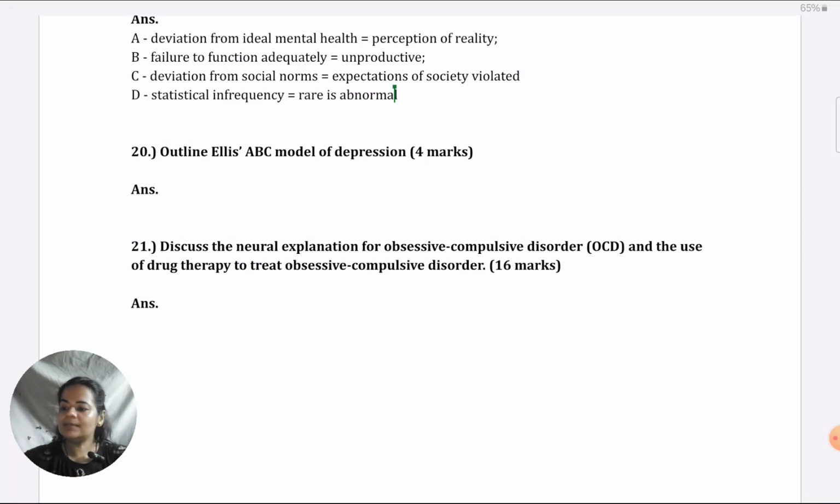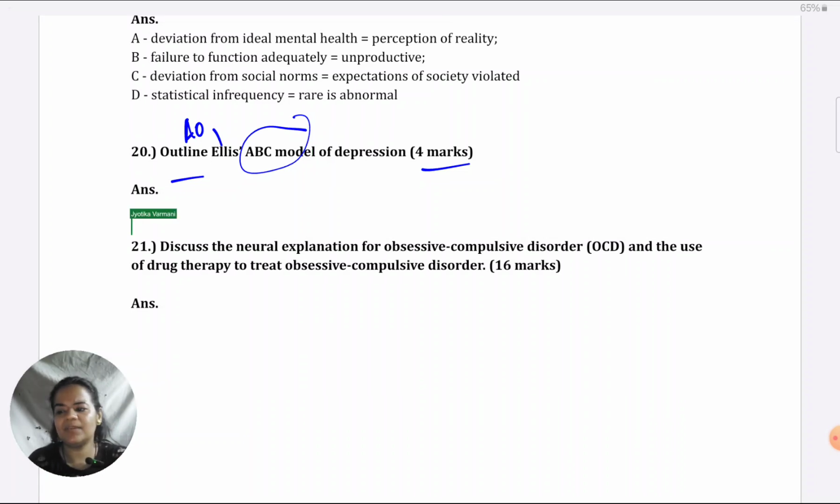Now let's look at outline Ellis's ABC model of depression. This is purely AO1. No AO2 is there, and no strengths or weaknesses are asked for. 4 marks, 4 unique points. Very easy ABC model. If you just explain what's A, B and C, easily you will cover 4 unique points.